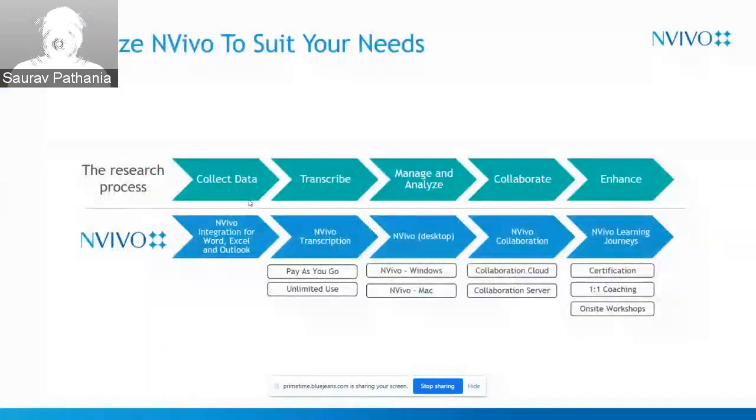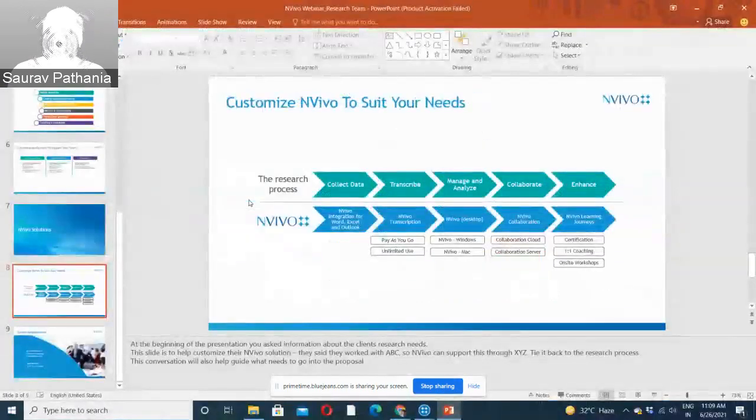So as I said, NVivo helps in each and every process of the research process. NVivo data collection, NVivo integration tools, Transcribe, we have pay as you go and unlimited use, which Saurabh just talked about, and then NVivo Desktop, which I will be discussing today, and NVivo Collaboration Cloud. If you want to learn, you can go to the NVivo website and have some coaching there also. So let me now go directly to NVivo.